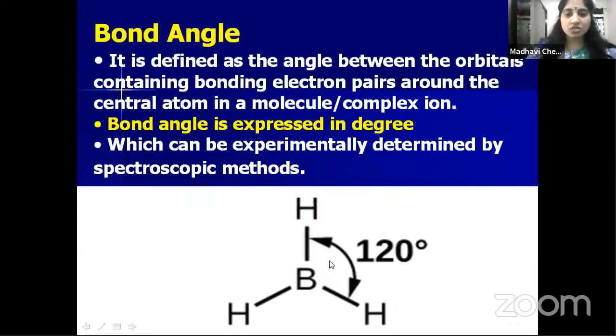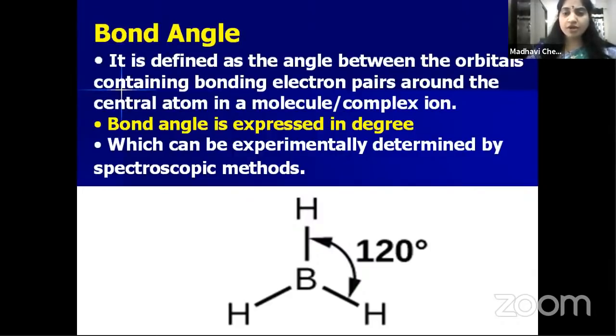So how can we calculate this bond angle? By using spectroscopic methods. Spectroscopy is a technique, and by using that spectroscopy, we are able to measure the bond angles of different molecules.